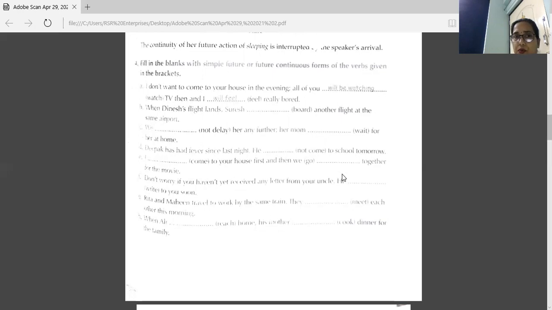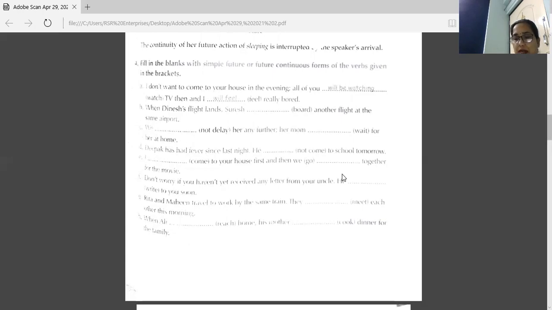All of you will be watching TV. Then I will feel really bored. So in the first blank, we have future continuous, will be watching. And in the second blank, we have will feel, simple future.